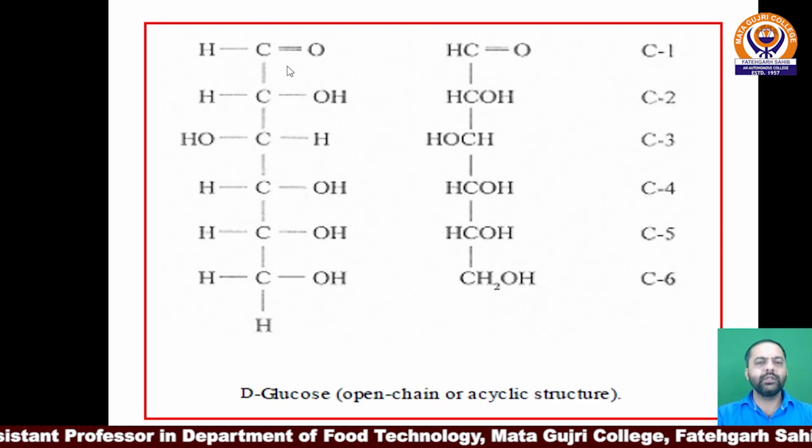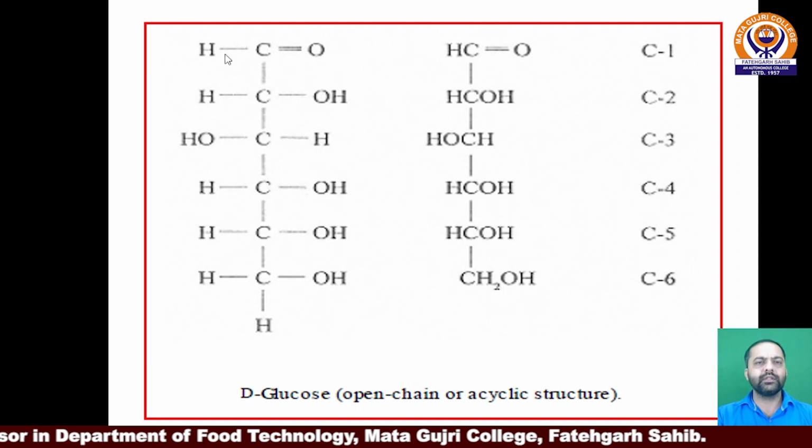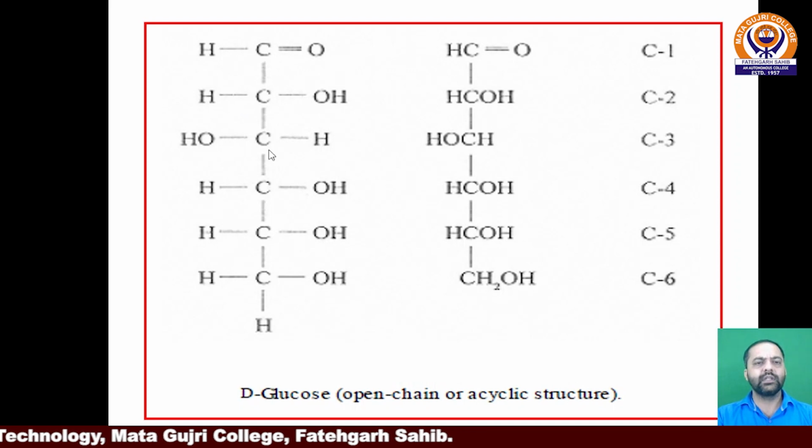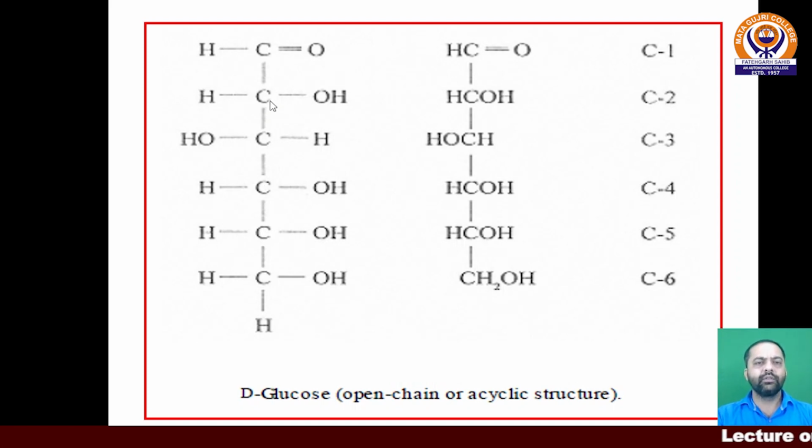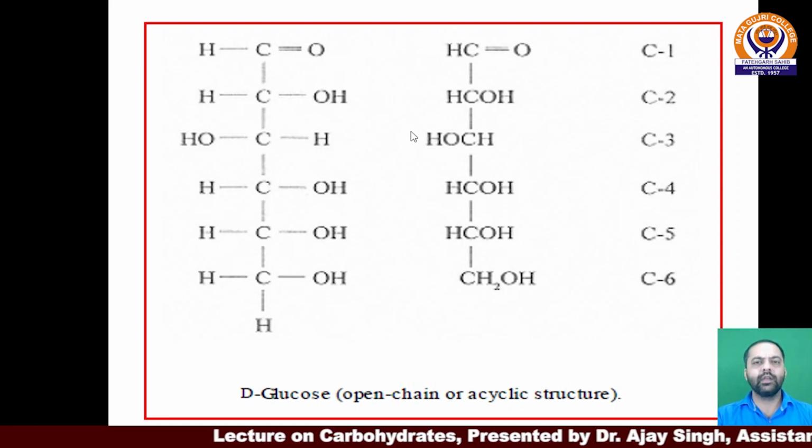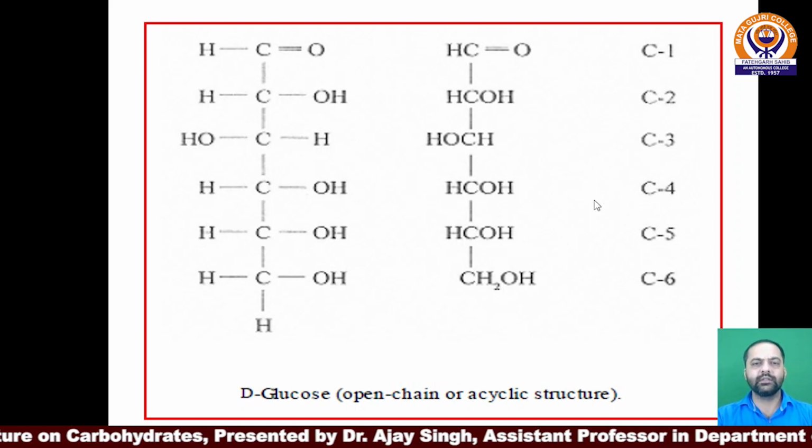Here is the open chain structure of glucose where the first group, the carbonyl group, is represented by this one, second is CHOH, third, fourth, fifth and so on to the sixth position. The first and sixth carbons don't have a chiral center in them, but second, third, fourth, and fifth do. As per my introductory note, I already disclosed that second, third, fourth, and fifth have chiral carbon centers, meaning each is attached to four different groups around it. Okay, so this one is C1, as represented, then C2, C3. That is for your easy convenience.